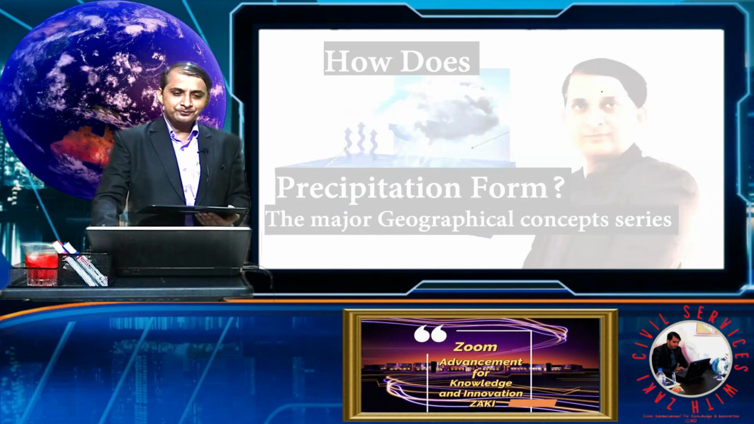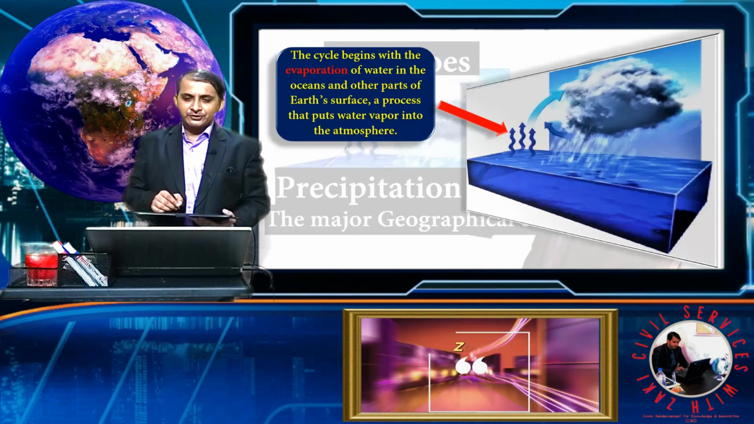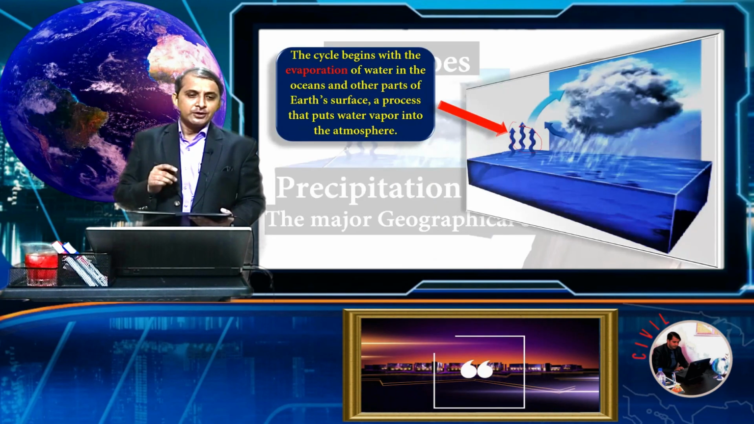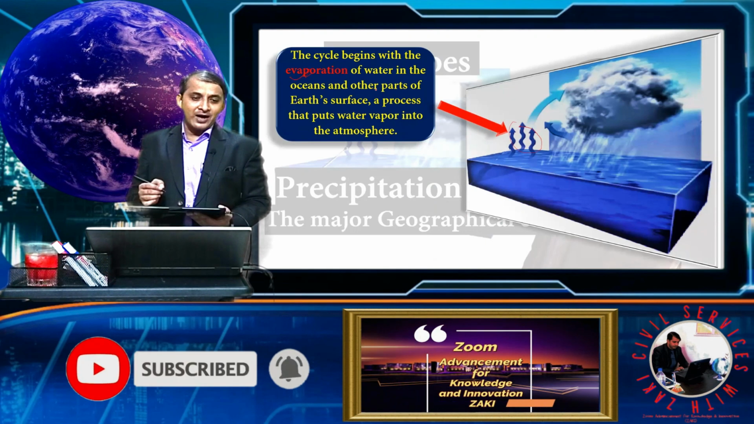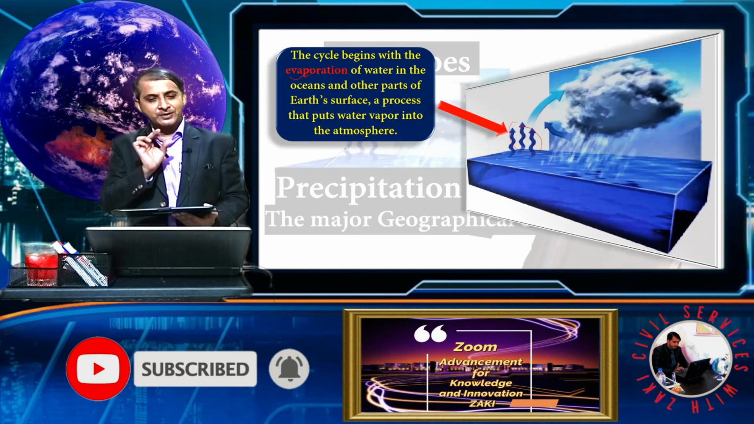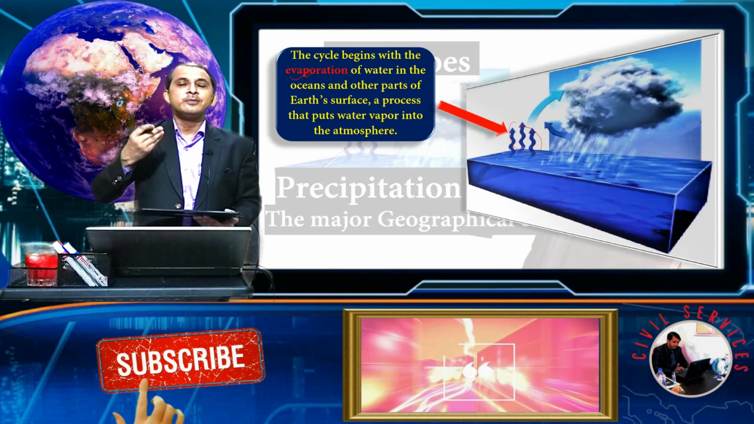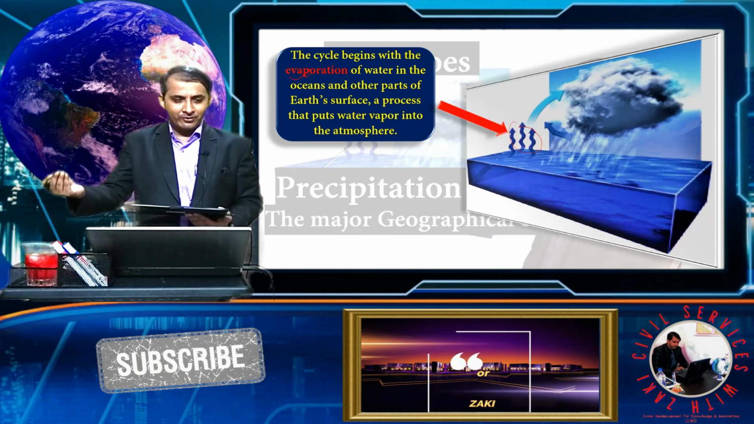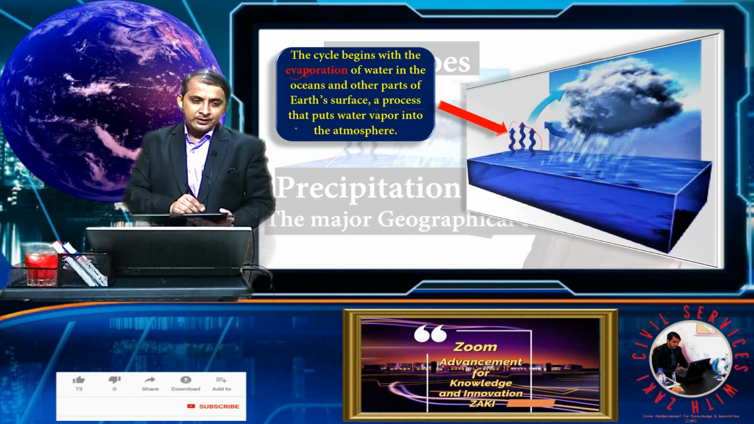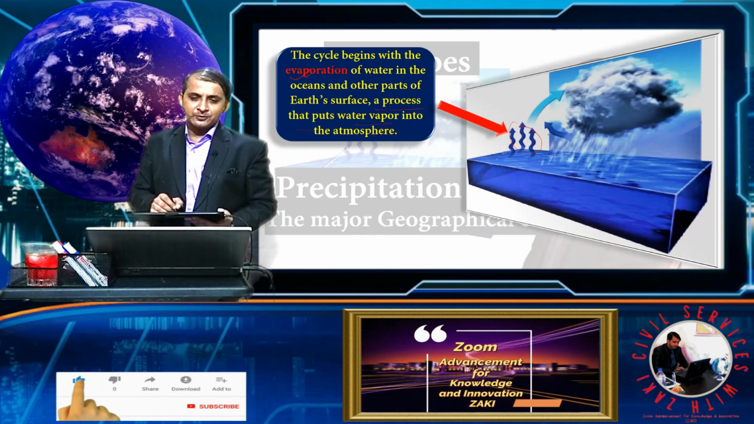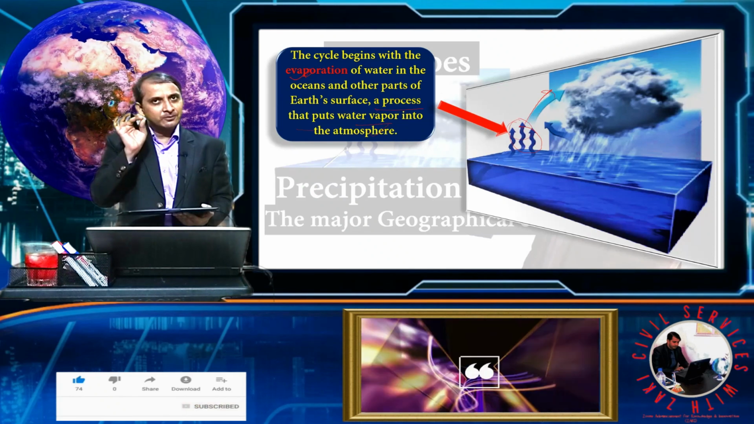Here, the first step is evaporation. The cycle begins with the evaporation of water from the ocean and other parts of the earth's surface. It may be a lake, a river, or other wetlands. This is the process that puts water vapor into the atmosphere.